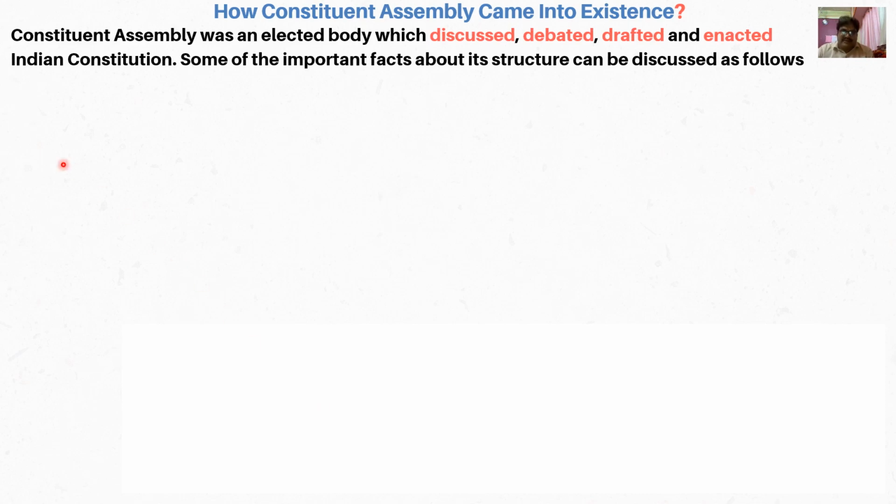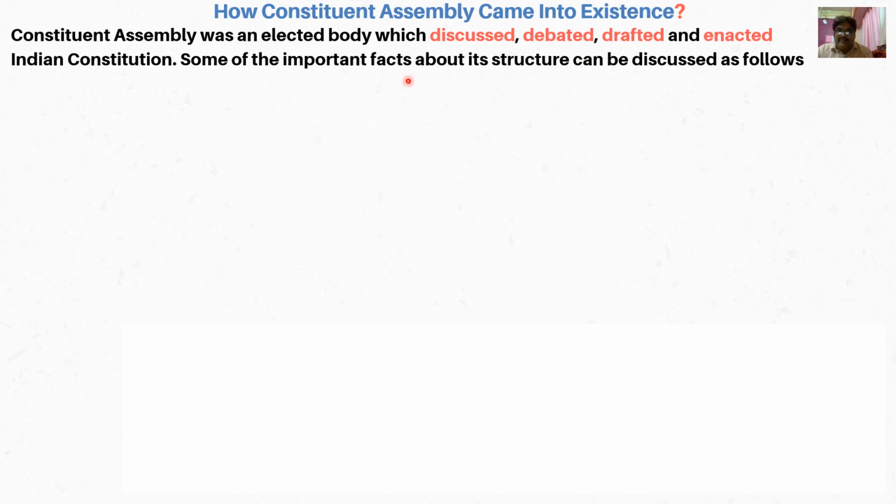So later on, let's discuss another aspect of today's lecture: how the Constituent Assembly came into existence. We already discussed that the elections were conducted in August 1946, but how did it actually come into existence? The Constituent Assembly was an elected body which discussed, debated, drafted and enacted the Indian constitution.